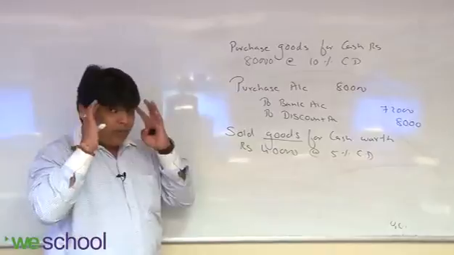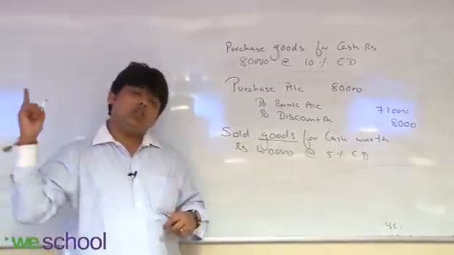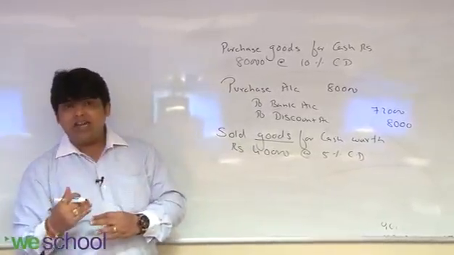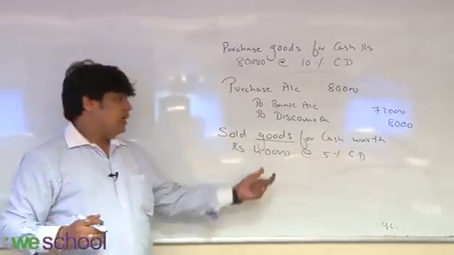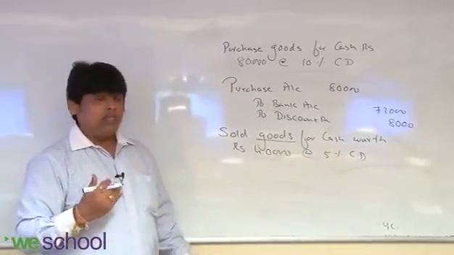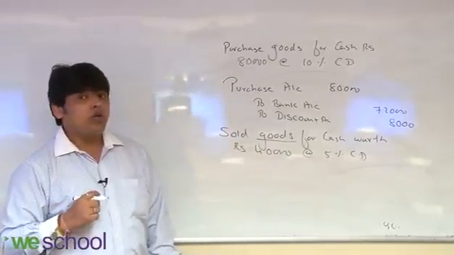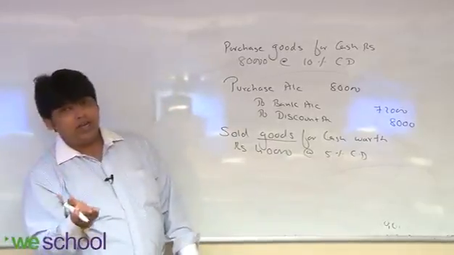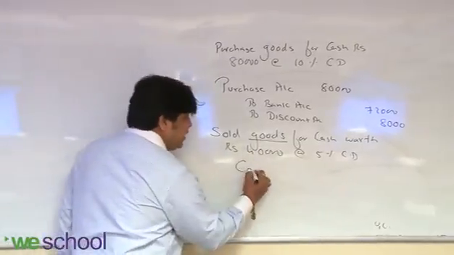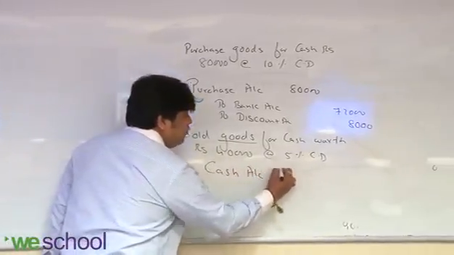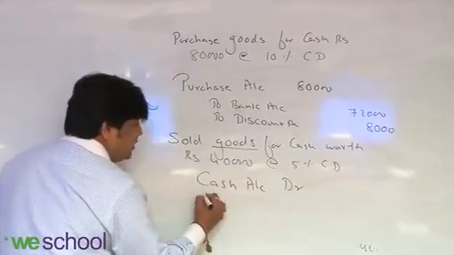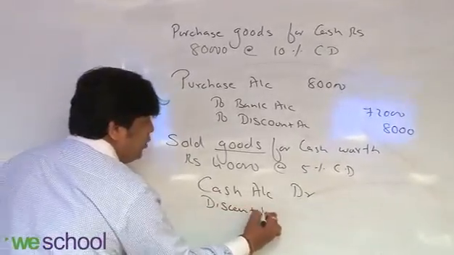One thing you have to keep in mind: whenever cash is debited, discount will also be debited. When cash is credited, discount will be credited, because when you are receiving cash, discount will be a loss for you. When you are paying cash, discount will be an income for you. So debit all losses, credit all incomes. So in this, cash is coming in. So when you are receiving cash, discount will be a loss for you. So loss is debited. So discount account debit.